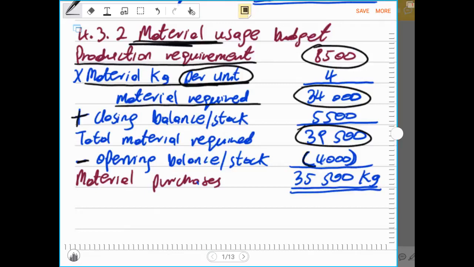That is why we have to subtract the opening balance, or the opening stock of the raw material. Then after, we'll get to the material purchases, which is the kgs of material that are required to be purchased in the current accounting period. And that will be the end of the material usage budget. It is a very important budget to take into account.